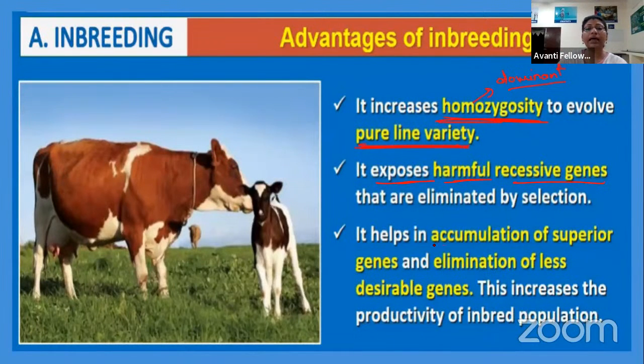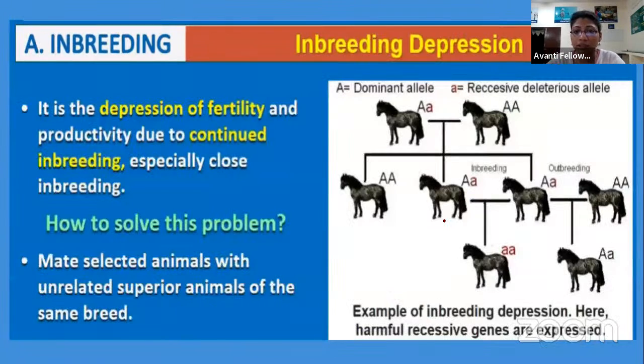The third point says it helps in the accumulation of superior genes and elimination of less desirable genes. That only happens by obtaining homozygosity. Now, continuous repetition of inbreeding always leads to the expression of recessive genes. This is what I have seen. This expression of recessive genes sometimes decreases the fertility, right? So what will be the solution? Because we want superior males and females every time.